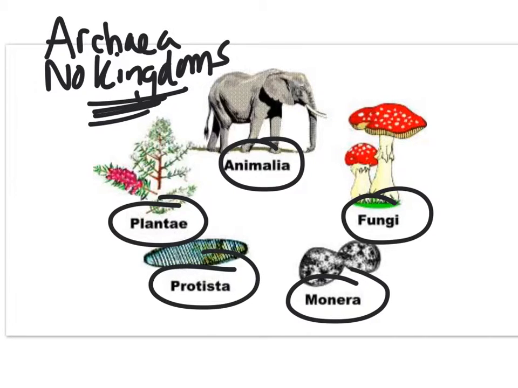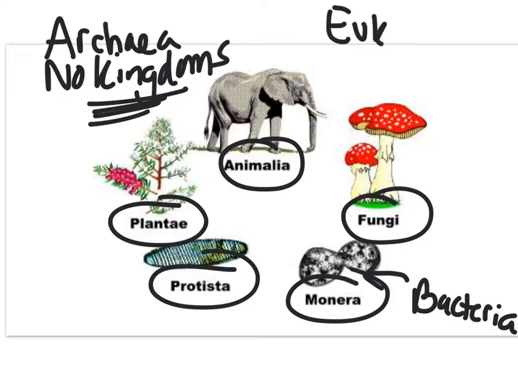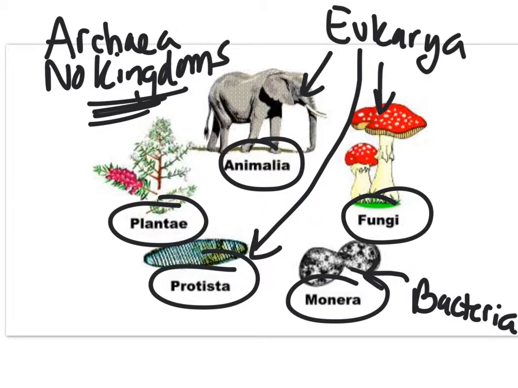So kind of odd, but we do have our domain Bacteria, and domain Bacteria does have a kingdom underneath it, and it's kingdom Monera, so just one. And then lastly, we have our domain Eukarya, which is all of our eukaryotic organisms, and all 4 of these kingdoms, Animalia, Fungi, Protista, and Plantae, are underneath this domain.